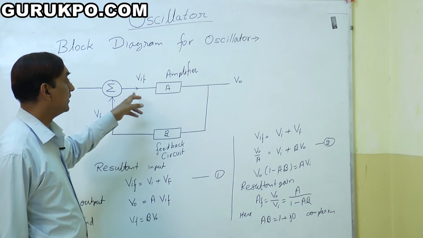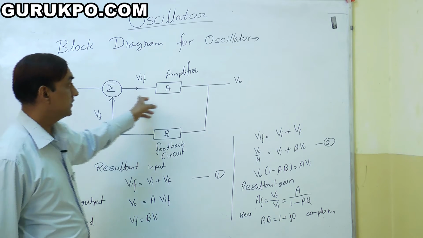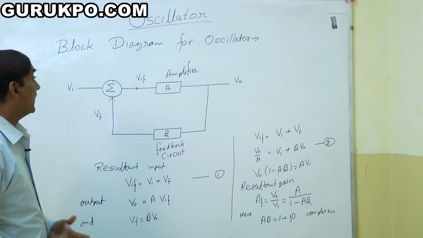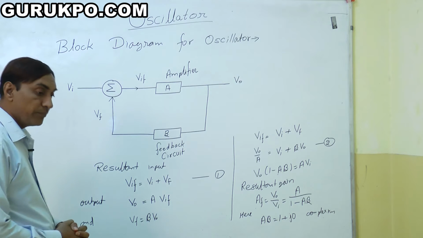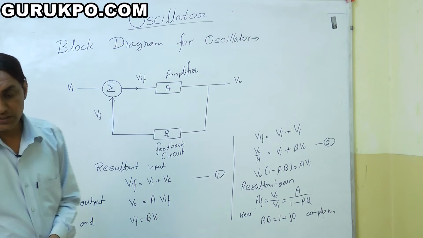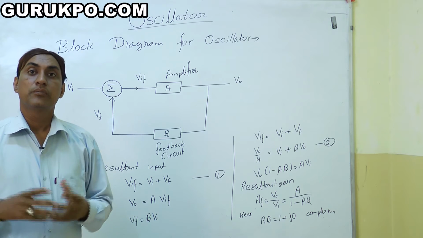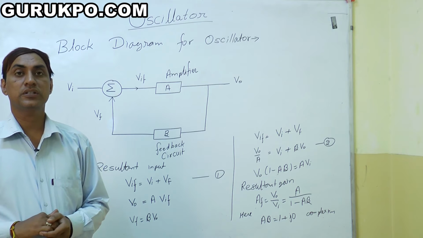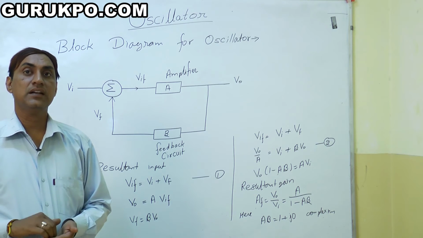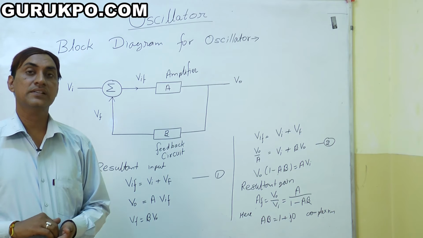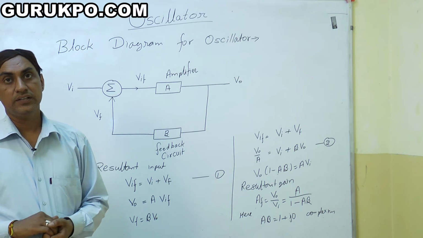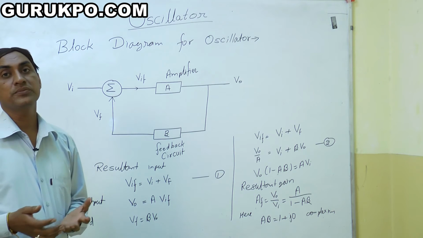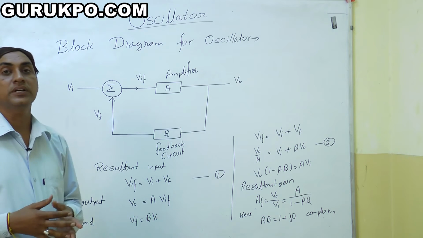We again get the VIF, then this is the V output. This is a very simple diagram of any oscillator. It means we generate the oscillation from the input signal. We already discussed the definition of the oscillator: it is a self-excited electrical circuit. It means the input comes according to the output which we generated with the help of the feedback.